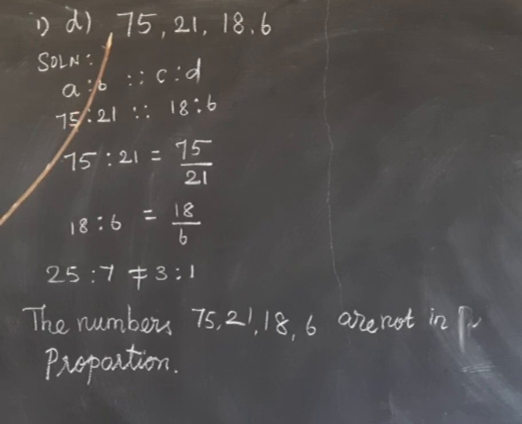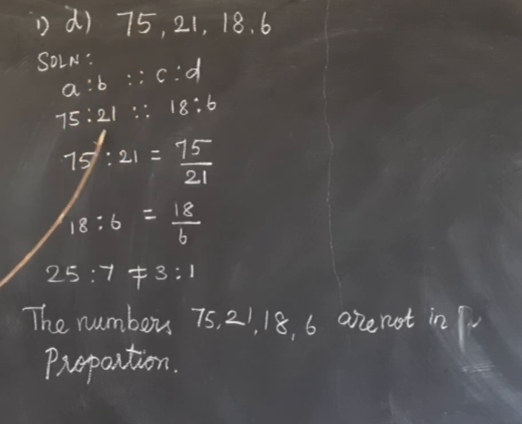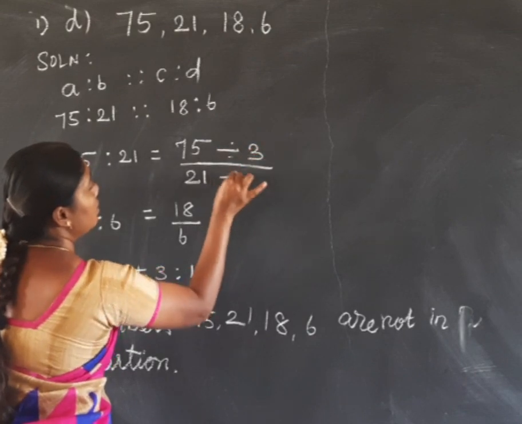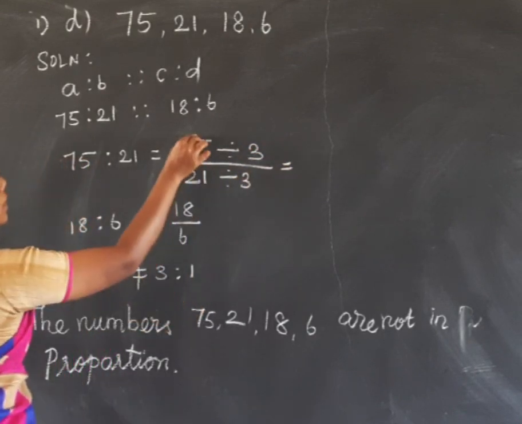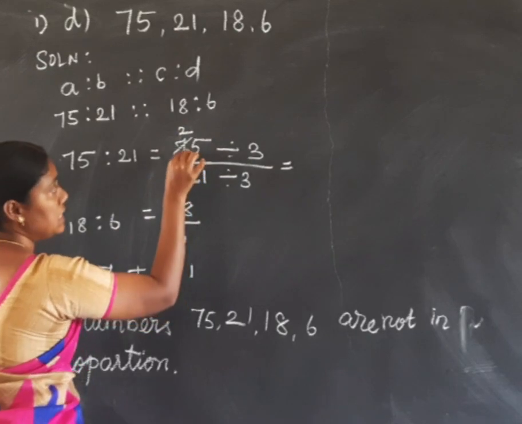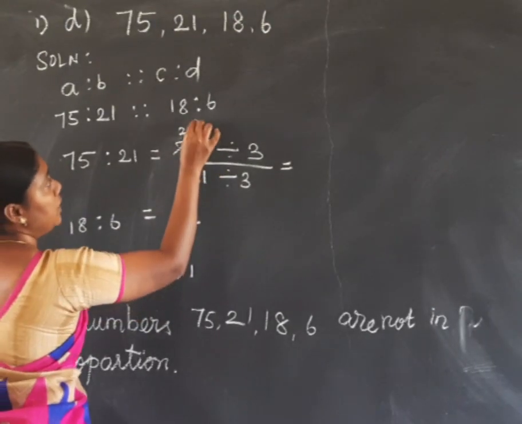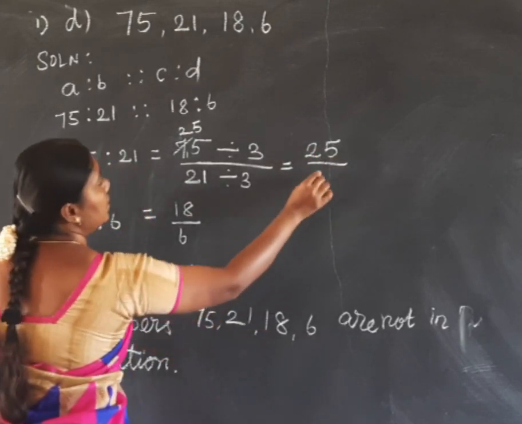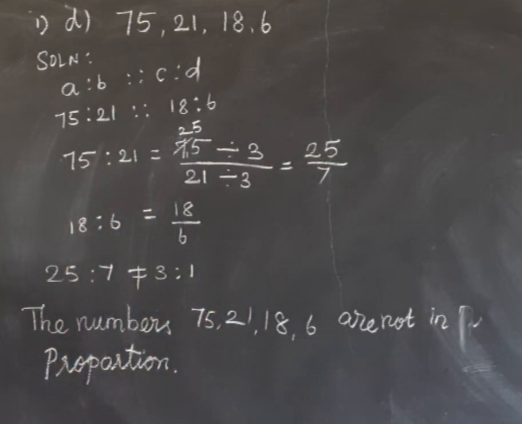So what is A is to B? 75 is to 21 as 18 is to 6. Okay, we have to find the simplest form of 75 is to 21. So 75 is to 21 means we have to divide by 3. 3 ones are 3, 2 3s are 6, 1 carry 15. So 5 3s are 15. So 25, and 7 3s are 21. Okay, we cannot divide 25 by 7.